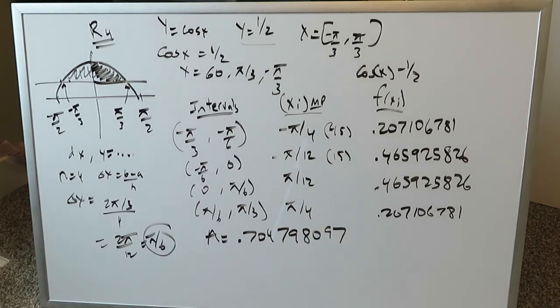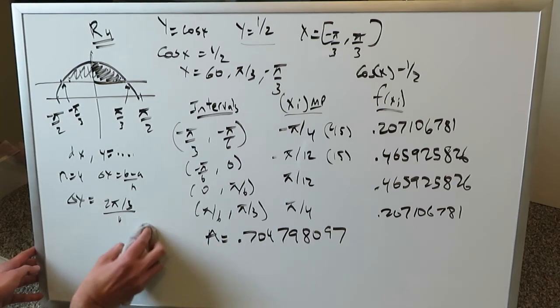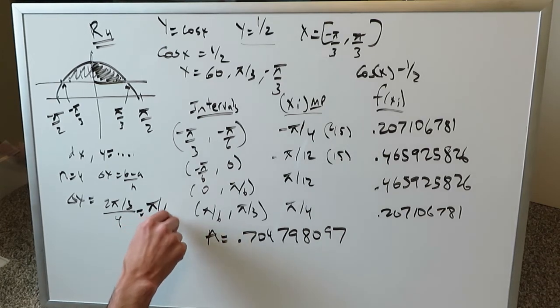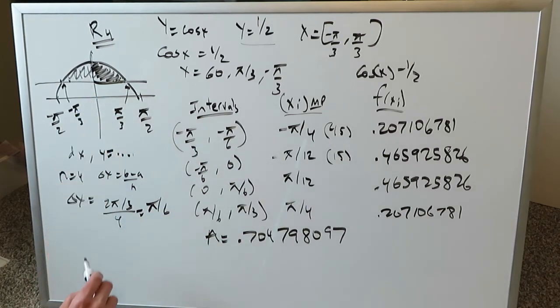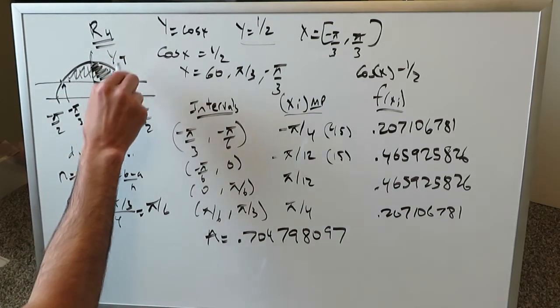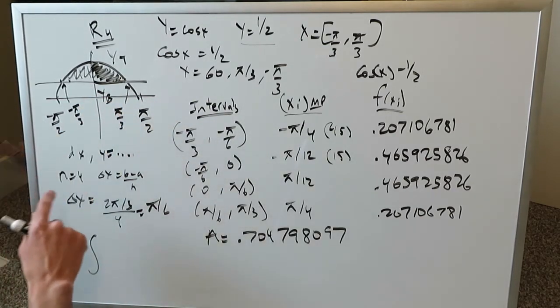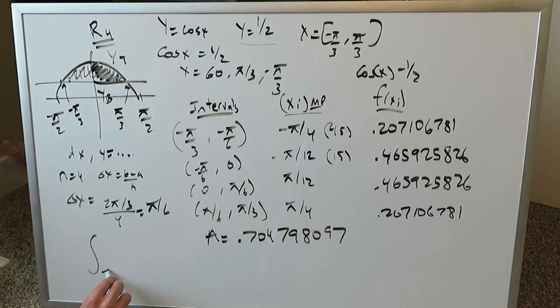Now let's do the direct integration procedure, and I'll do that because I have not formally talked about those procedures yet, but let's do it. The direct integration would be, again, using that same technique, y top, your top boundary curve, minus your lower boundary curve, and you would integrate from minus pi over 3 to pi over 3, because that's your interval, or you can just do 0 to pi over 3 and multiply by 2, but we won't get into that fancy handiwork just yet. It's the top boundary curve cosine x minus the lower boundary curve half, with respect to dx.